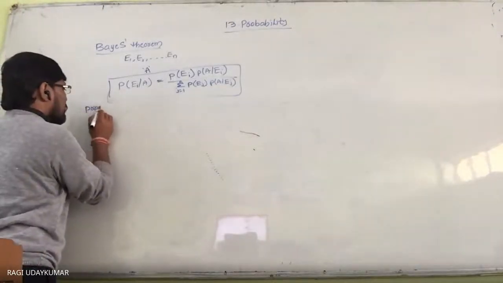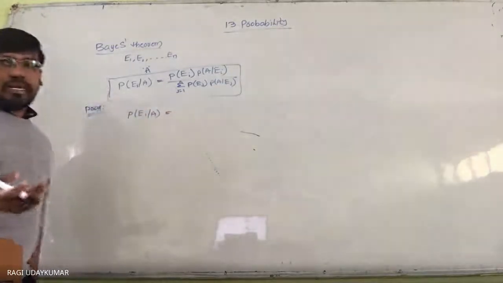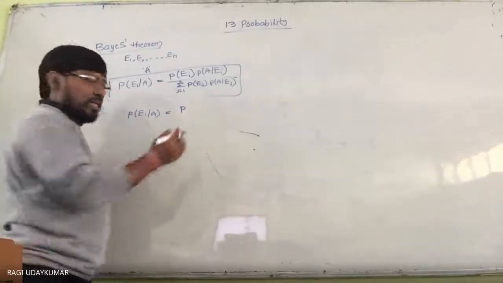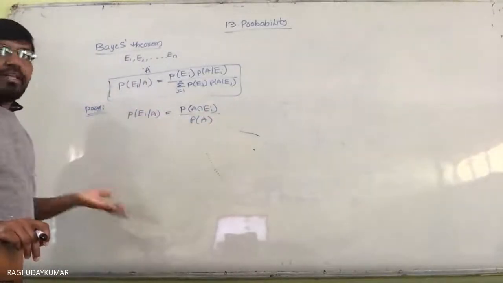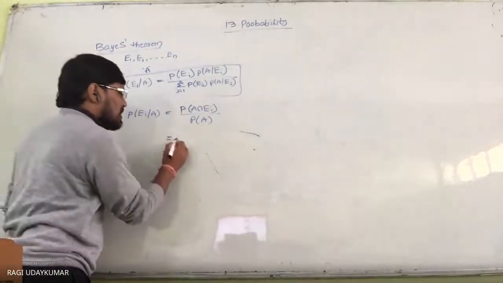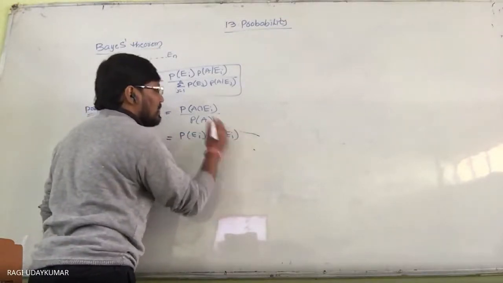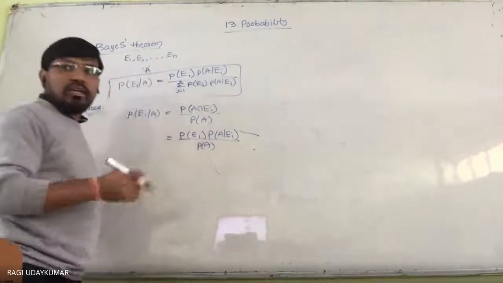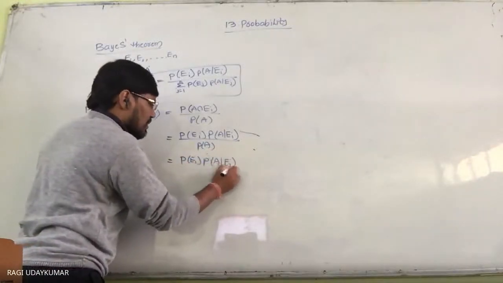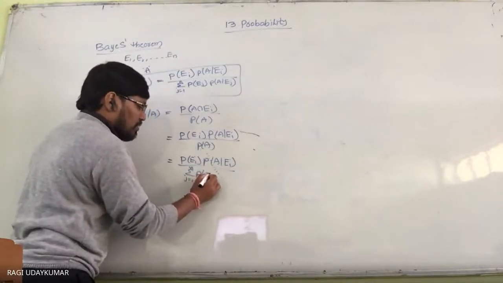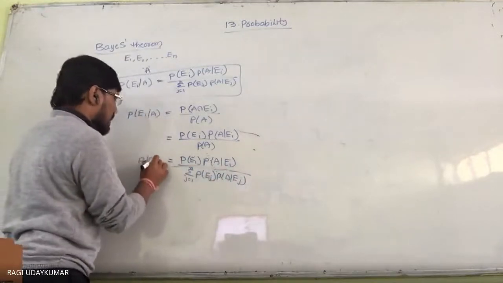Probability of E_i given A. Using the conditional probability, you can write it as the probability of E_i intersection A by the probability of A. Using the multiplication theorem, you can write this as the probability of E_i into the probability of A given E_i, divided by the probability of A. By using the total probability, the probability of A can be written as the sum over j equals 1 to n of the probability of E_j into the probability of A given E_j. So that's very simple. Probability of E_i given A.